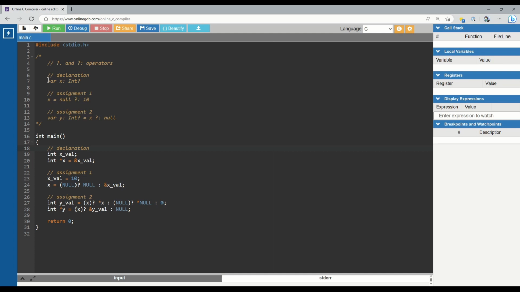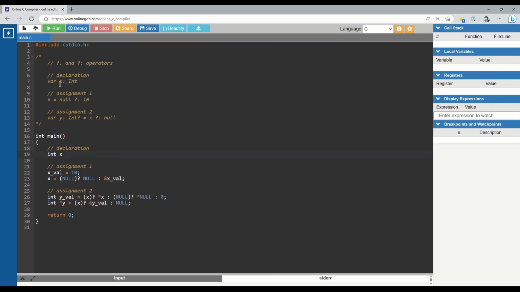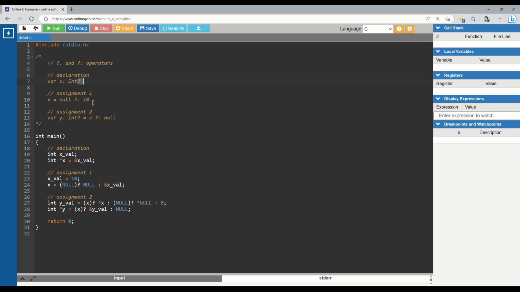If you made a declaration like this, or even better yet, let's just start with a normal int declaration. It would be something like this: you make a variable x that's an int. But if you make a nullable int, what that means is it might be null. So what we have to do is declare an int to hold the value, and then declare x itself, which is a pointer to that value.